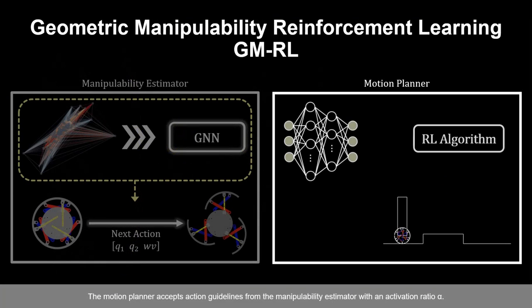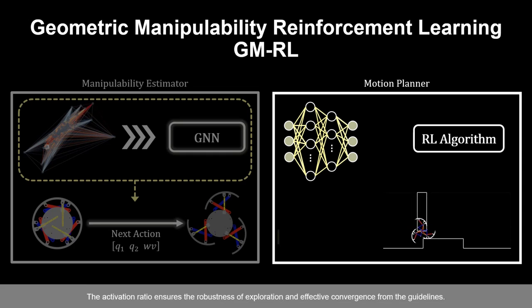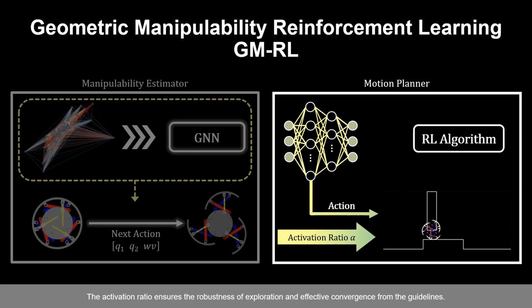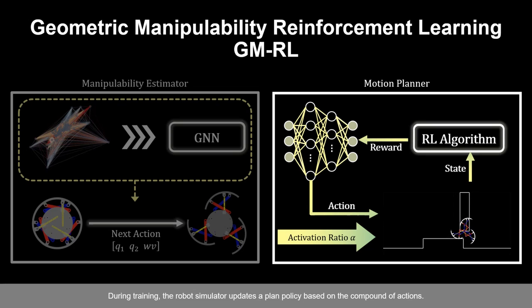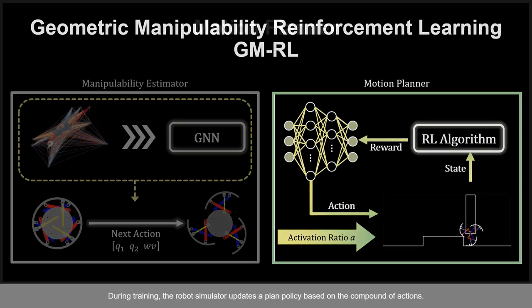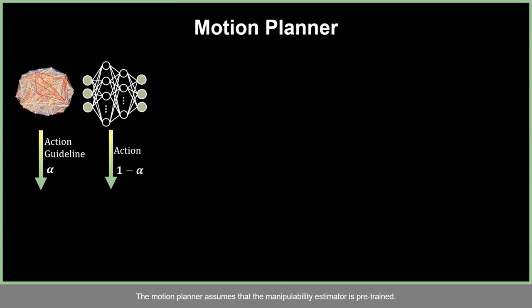The motion planner accepts action guidelines from the manipulability estimator with an activation ratio alpha. The activation ratio ensures the robustness of exploration and effective convergence from the guidelines. During training, the robot simulator updates a plan policy based on the compound of actions. The motion planner assumes that the manipulability estimator is pre-trained.